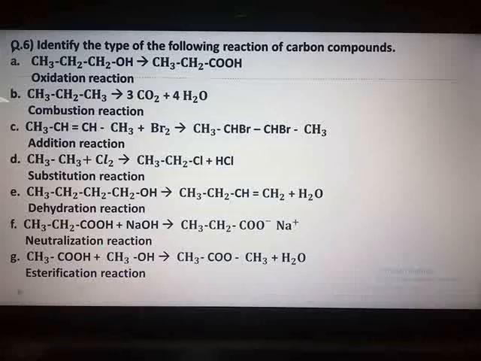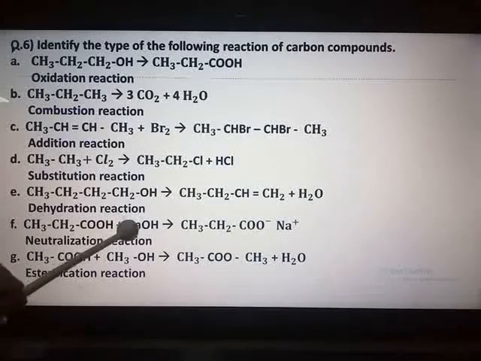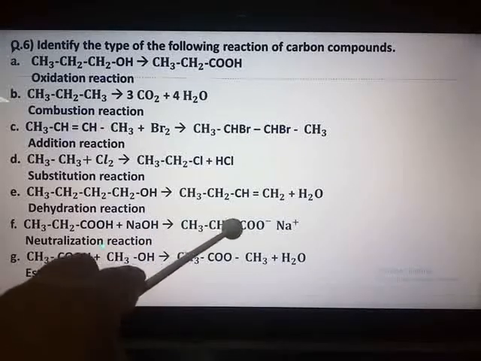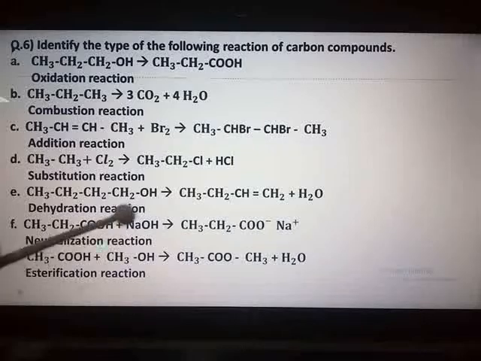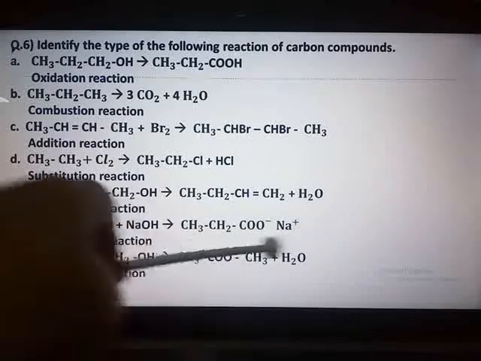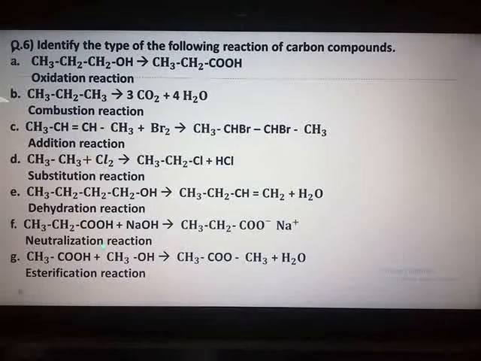Next, CH3CH2COOH plus NaOH forming CH3CH2COONa. Here a small mistake is there. It should be plus H2O, salt and water. So water is not typed by mistake. Neutralization reaction.